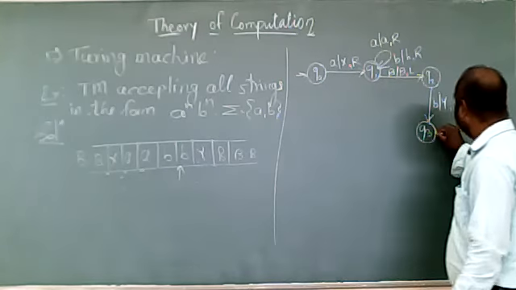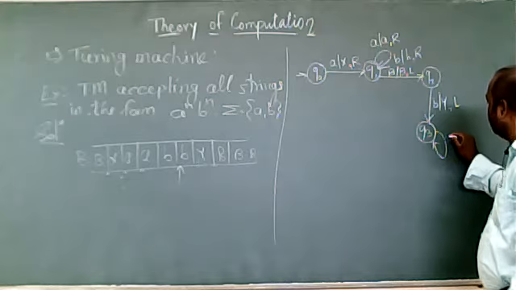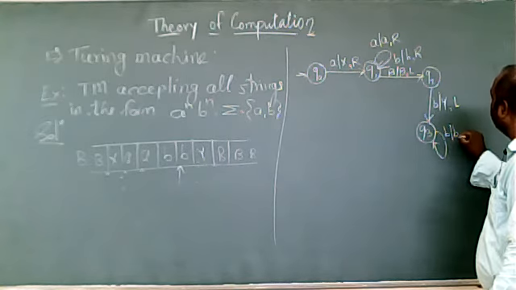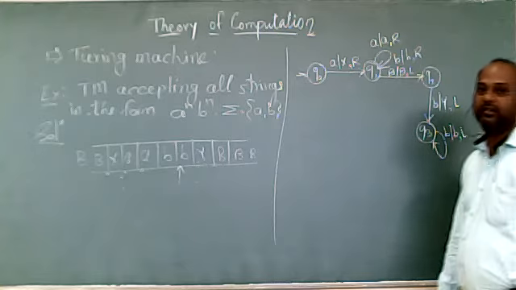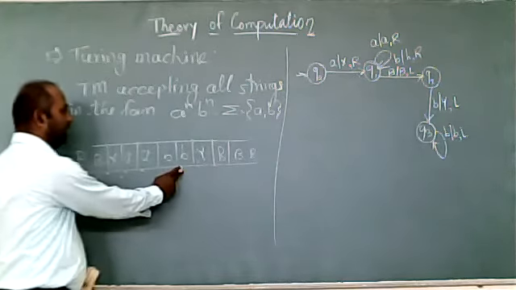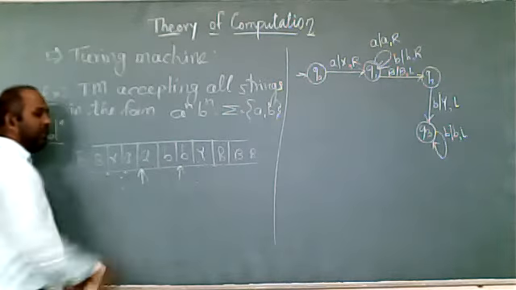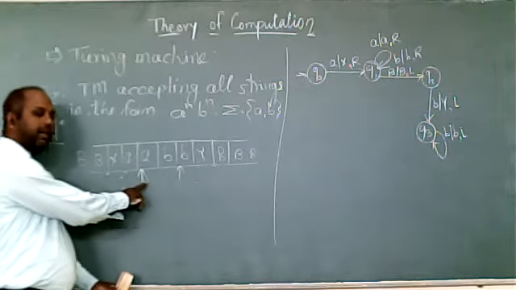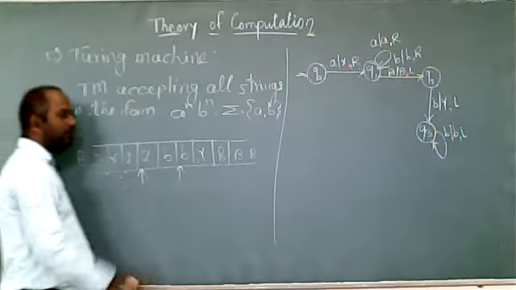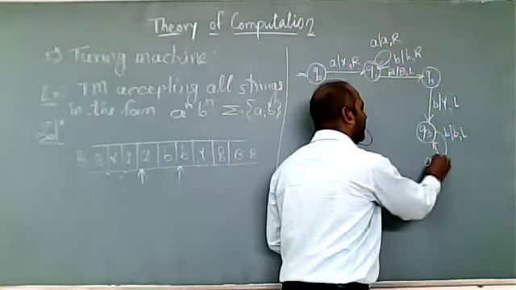So that will be a loop again. So here we'll make a loop again. If I'm getting B, replace with B, and the direction of the head will be left, because we have to go left, left, left. So B skip, B skip. Now here it is getting A. So what do we have to do? A again we have to skip, A skip, A skip. However many A's we have, we have to skip all of them.